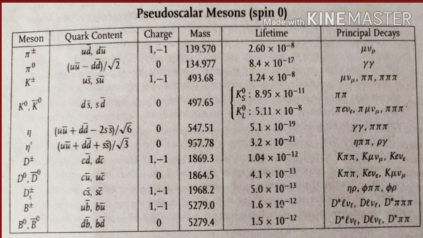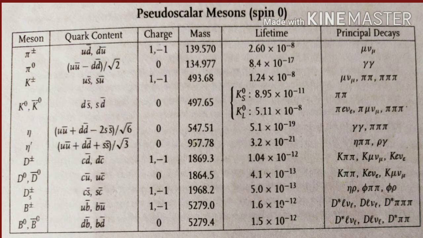So first of all, we have pi plus and pi minus and their quark components are u d bar and d u bar. These are two particles, one is the pi plus and one is the pi minus. Then we come to pi 0 and its quark composition is (u u bar minus d d bar) divided by root 2. Actually this is a mixture of quarks. This is actually the right quark composition for pi 0, but for now you just remember that u u bar is the quark composition for pi 0. Later we will see how this mixture quark composition has come because of the isospin combination of the quarks. So these three, pi plus, pi minus, pi 0, are called pions.